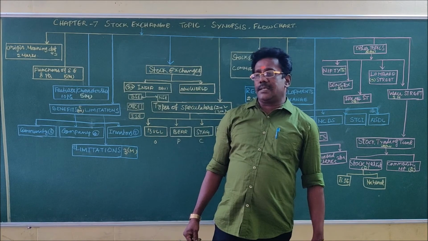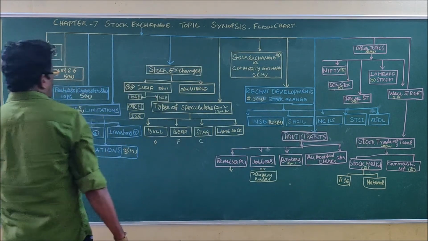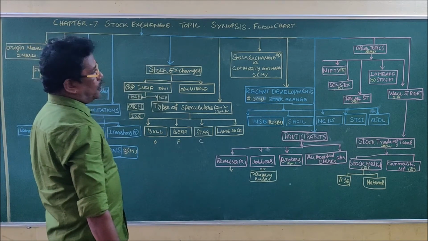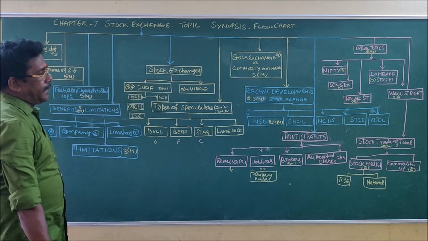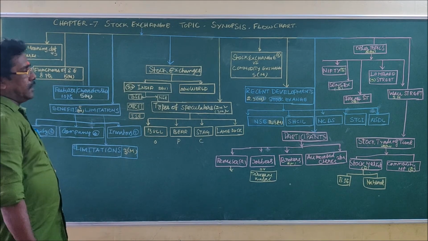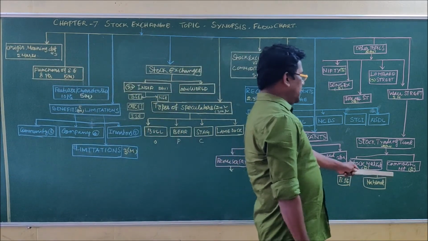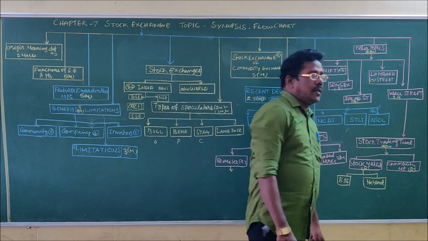And in the case of the commodity market, the functioning depends upon the commodities that are traded. If it is an agriculture product, then 10 a.m. to 5 p.m. is the trading time of agriculture products. For other products it is only 10 to 11:30. 10 to 11:30 for other products and agriculture products 10 to 5 p.m.